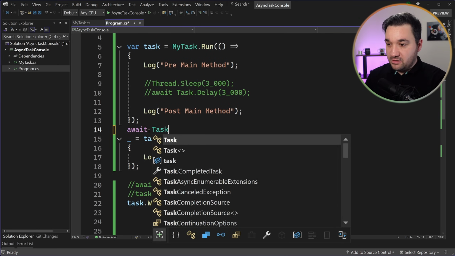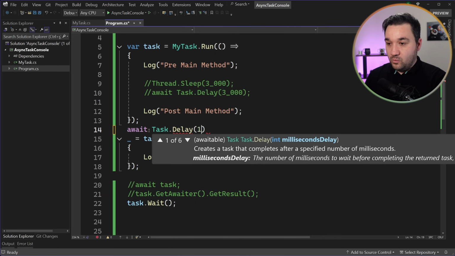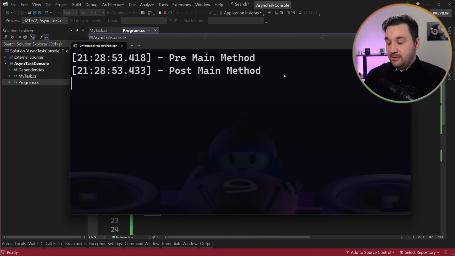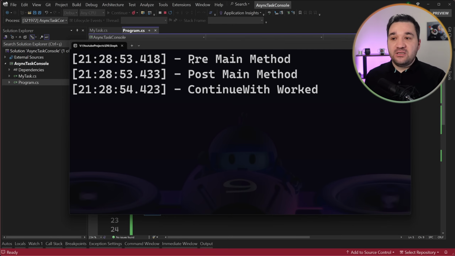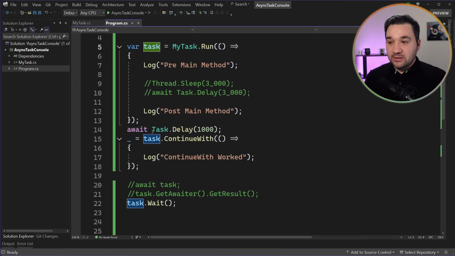Let me wait here, Task.Delay like 1 second, to make sure that by the time we call this, the actual task would be completed completely. So as you see, we see the pre and we see the post and continue work after that.